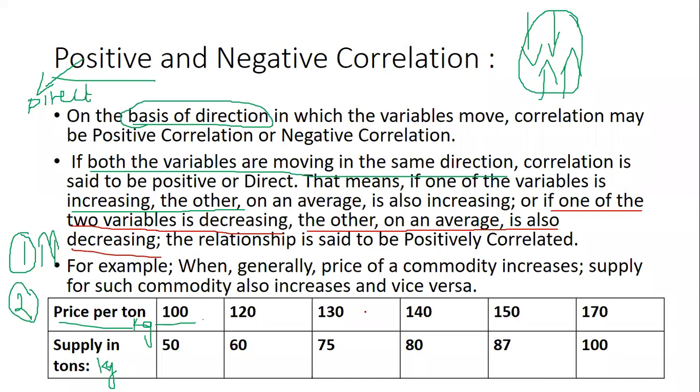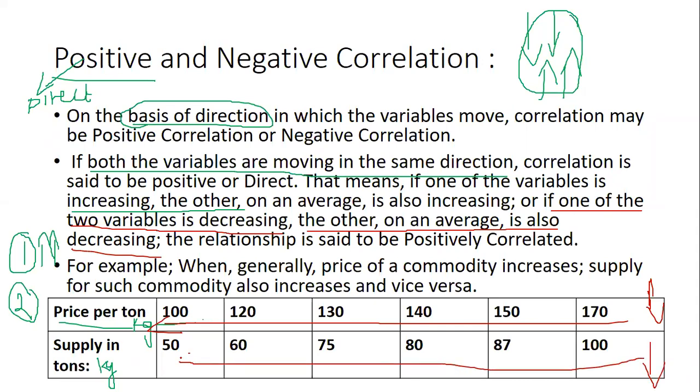So if the price per ton, let's take from this side, 170, 150, 140, 130, 120, 100. Now price per ton is decreasing. We will take from this side. This is the starting point. Now price per kg is decreasing. Similarly, as and when the price is decreasing, the supply in quantity is also decreasing.